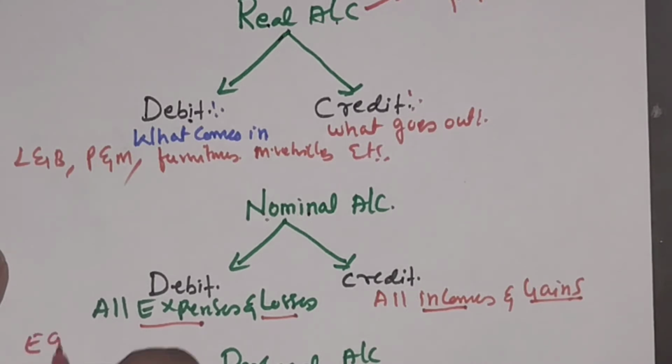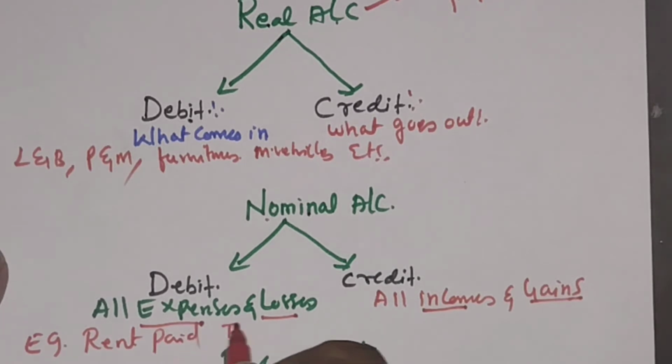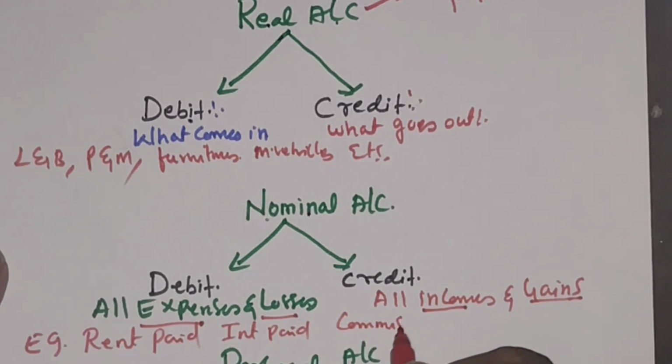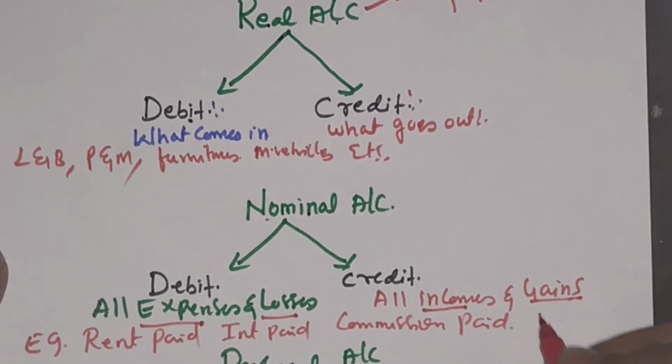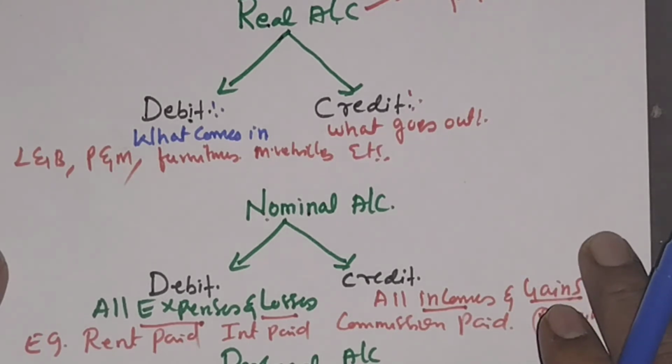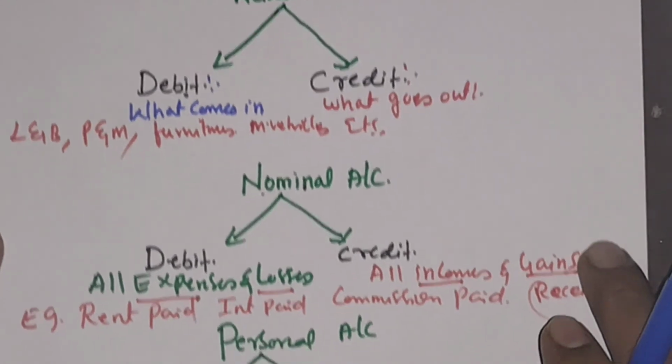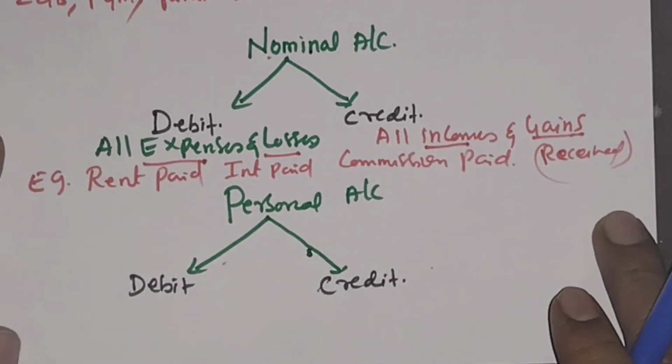Examples of nominal account: rent paid, interest paid, commission paid, like that any expense that is paid. Or in reverse, rent received, commission received, interest received. All those entries will come under the credit rule. And next, coming to the personal account rules.